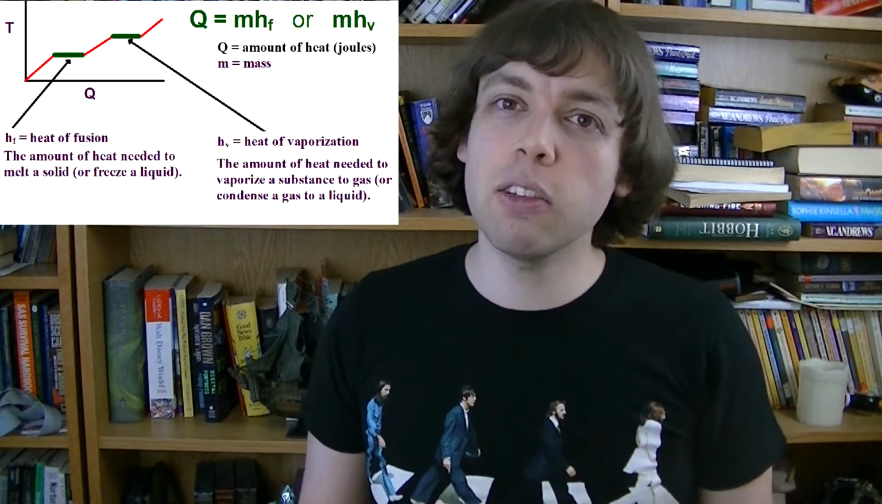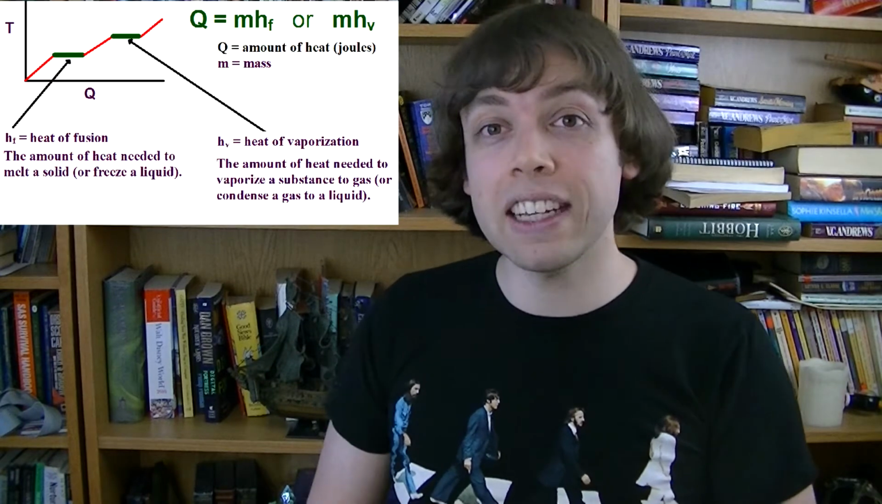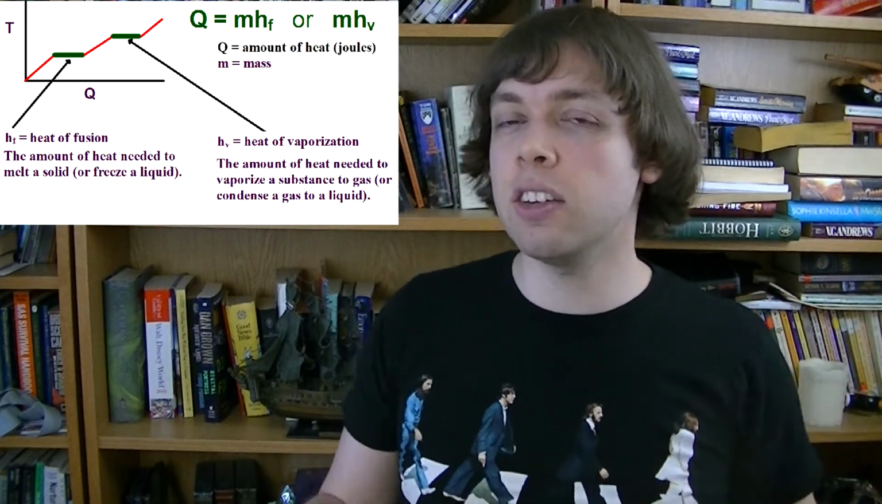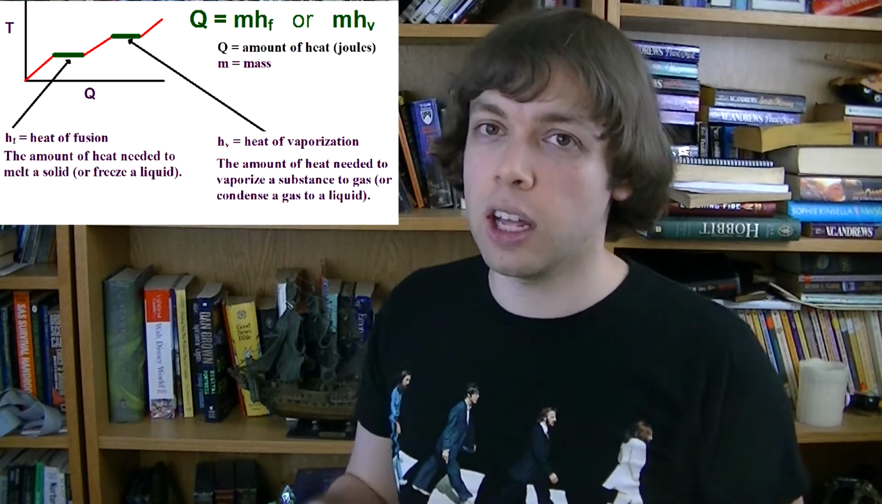So what about the flat parts? Well, for the flat parts we have a different equation. It looks like this. m here is the mass of the substance, but now we have a new constant h called the latent heat. And that can be either the latent heat of fusion, Hf, or the latent heat of vaporization, Hv.